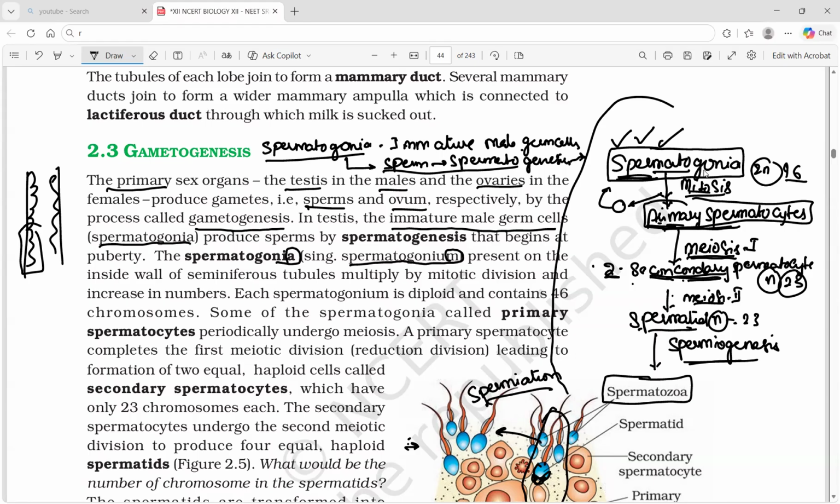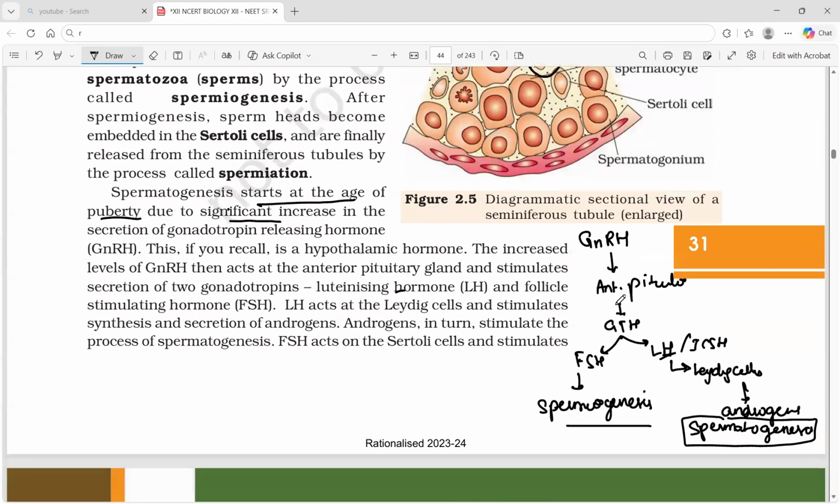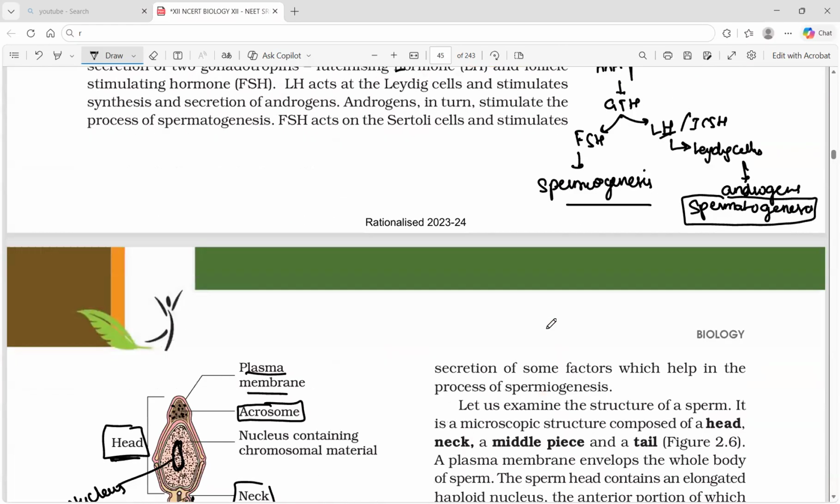For the primary spermatocyte, the result after mitosis, it performs meiosis 1. Number of chromosomes: 46, again 23 pairs, because they are formed after mitosis. What they perform: meiosis 1. What is the result? Secondary spermatocyte. This sequence is enough for understanding the total process. And the hormonal influence sequence is also going to be asked.